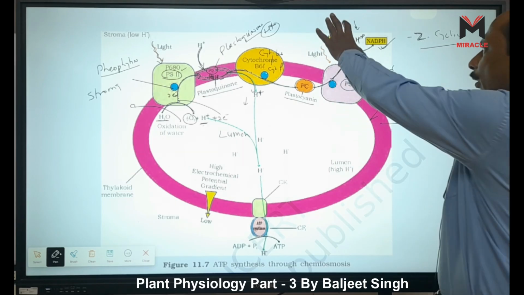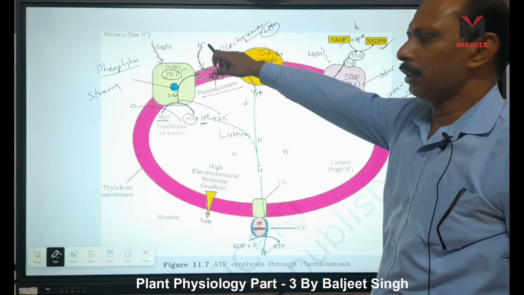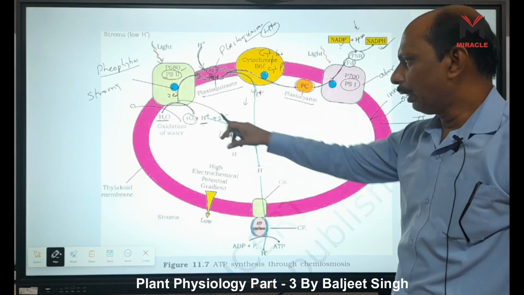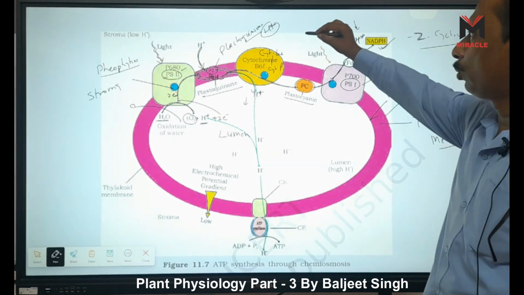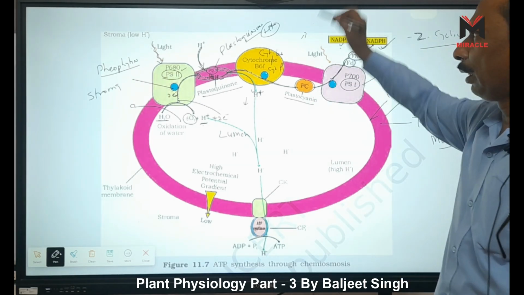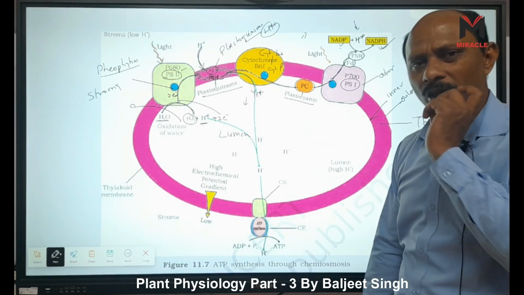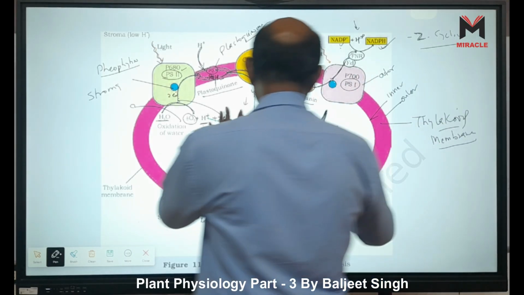So 2 hydrogen are removed here, and here 1 hydrogen is also removed. 3 hydrogens are removed from the stroma. But here 2 hydrogen are accumulating inside the lumen. Slowly the number of hydrogen atoms in the stroma decreases, but the number of hydrogen atoms inside the lumen increases, right?